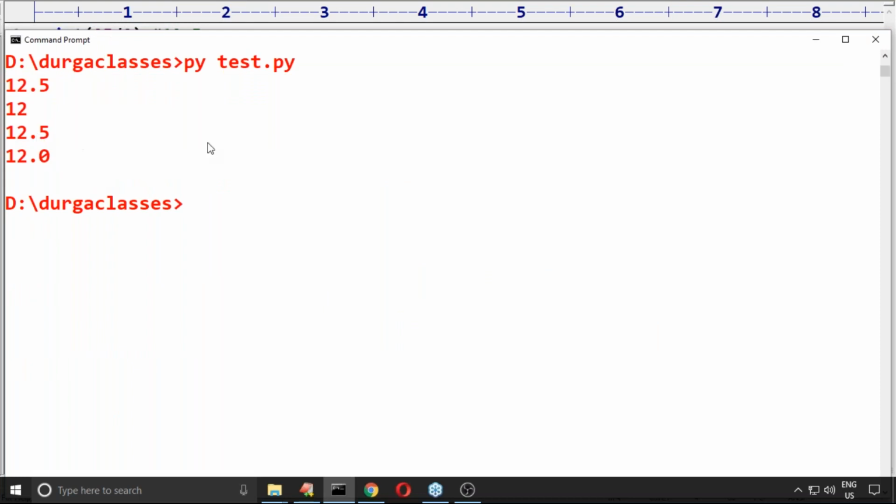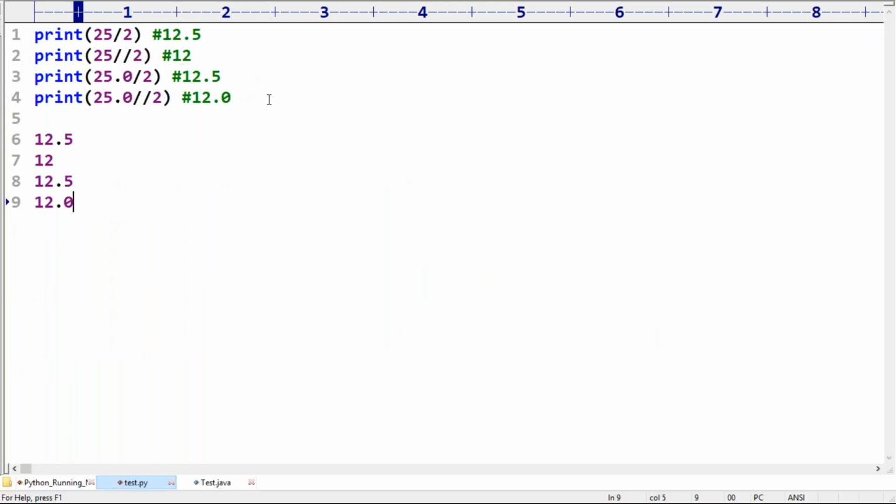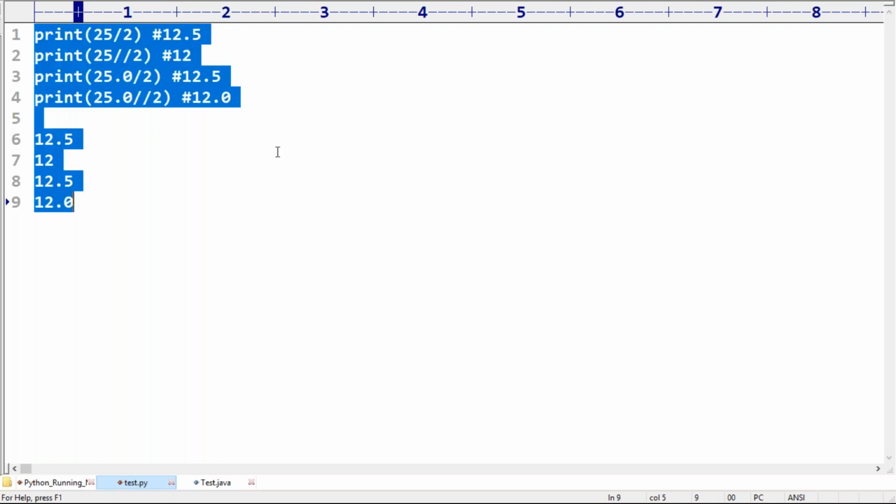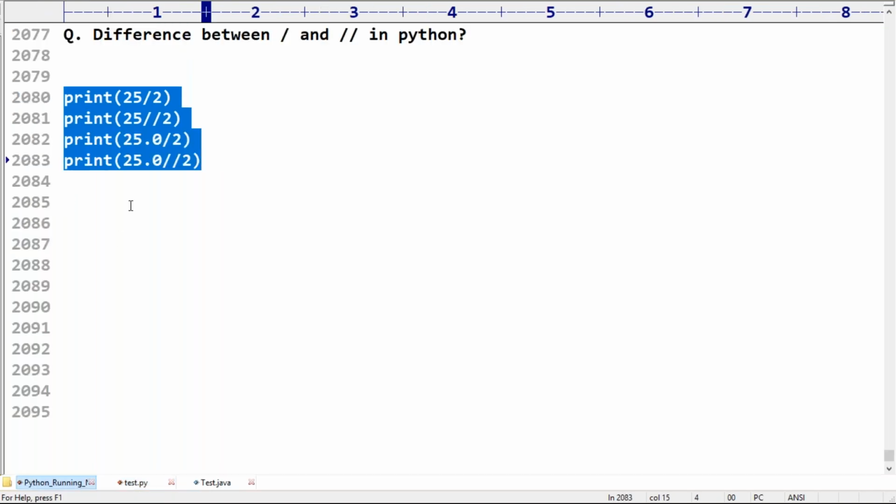Everyone in the position to understand, right? That's all. This is the floor division operator, the most valuable thing.